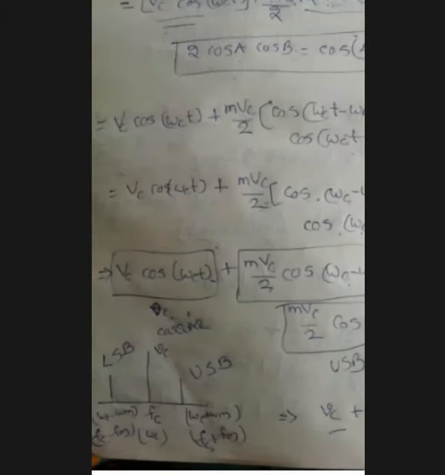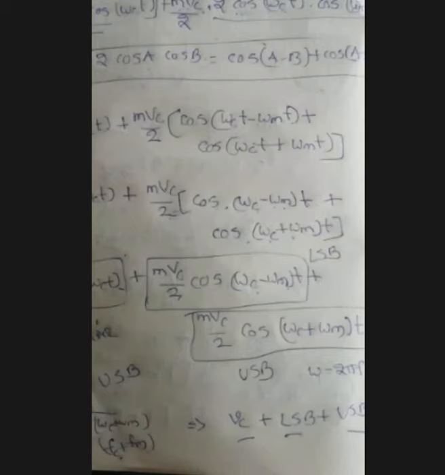So in this, Vc cos omega ct, that is the equation for the carrier wave, that is a small vc, and the remaining two terms we have mvc by 2 cos (omega c minus omega m)t, and one more term mvc by 2 cos (omega c plus omega m)t.